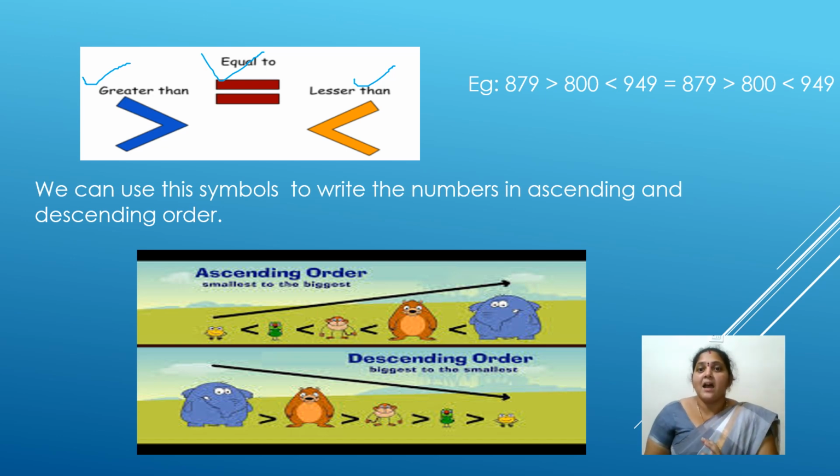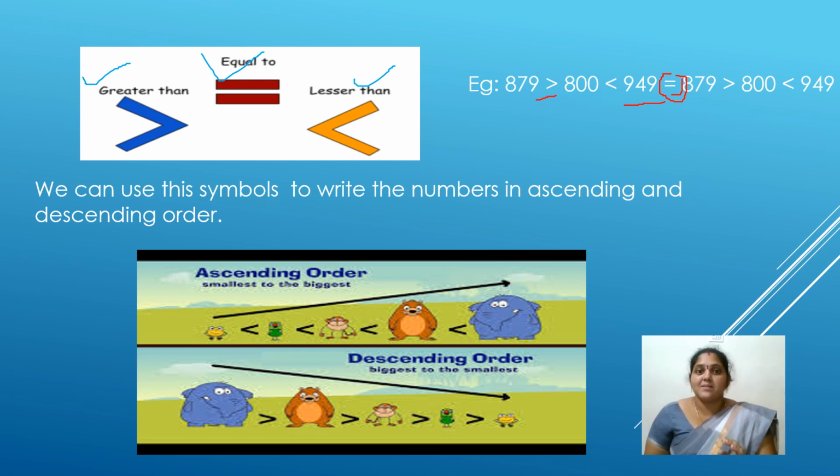If you observe here, I have used greater than, lesser than, and equal to symbols in my statement. If you observe the numbers here, 879 is greater than 800, and 800 is less than 949. Again I am writing the same statement, that's why I have put the equal to symbol in between. Equal to is given only when both the numbers are equal on both sides.